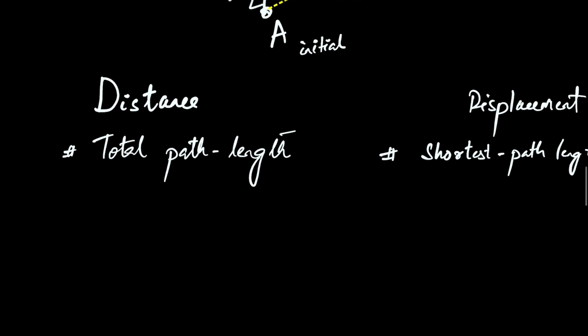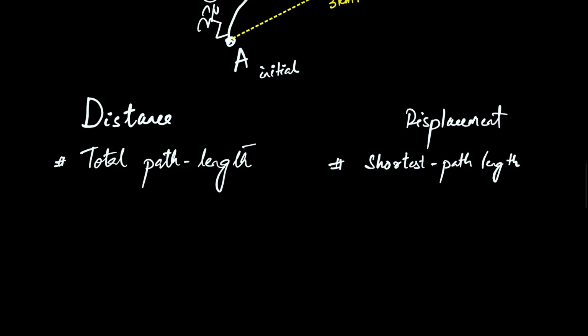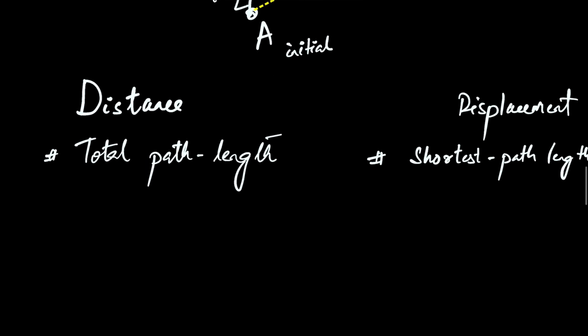Got it? Let's keep the definition very short and very precise to make you understand. You can refer to your textbooks for the technical, conventional definition. As for me, I'll try to make it as easy as possible so that you understand the concept. Got it? So that is the basic difference between distance and displacement.